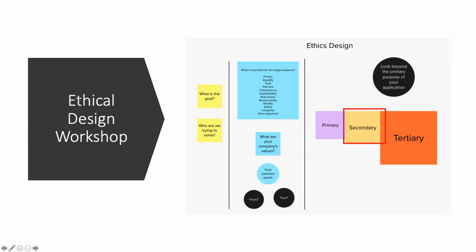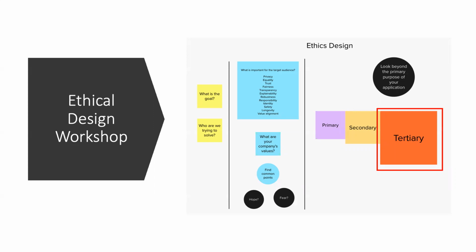And next is secondary. These are the effects that might not come immediately, or are not the defining characteristics of the product, but are still important to company shareholders. For example, let's take Twitter. The primary effect is that it's serving as a social media platform, right? But the secondary effect would be that it can also act as an ad revenue generator. So this is not the heart or the primary purpose of the product, but it's also relevant to the company.